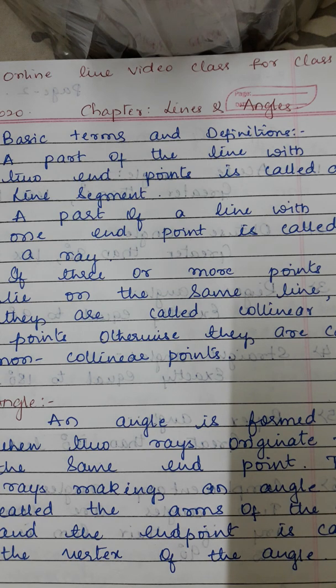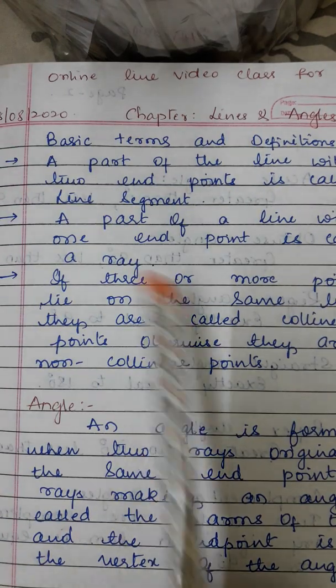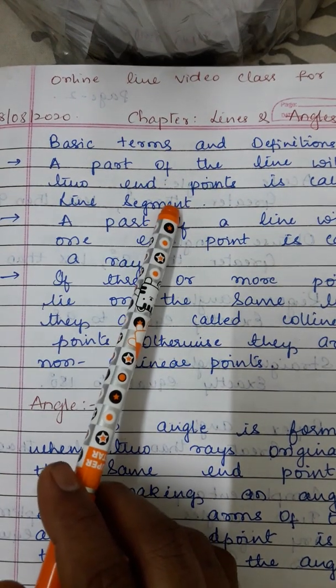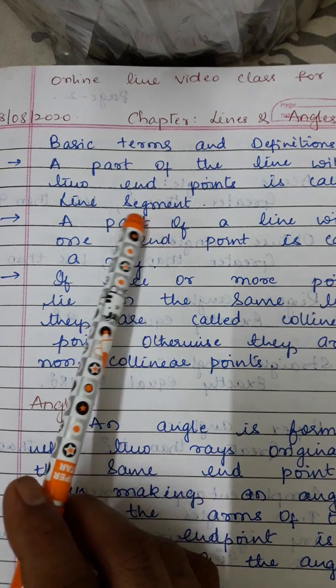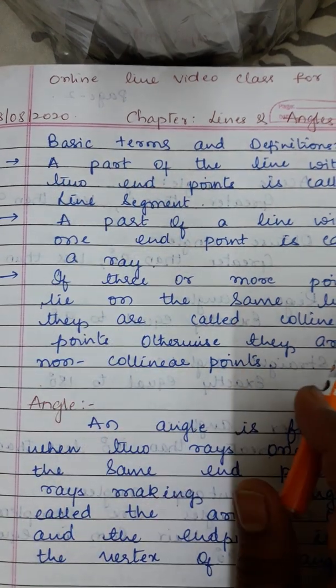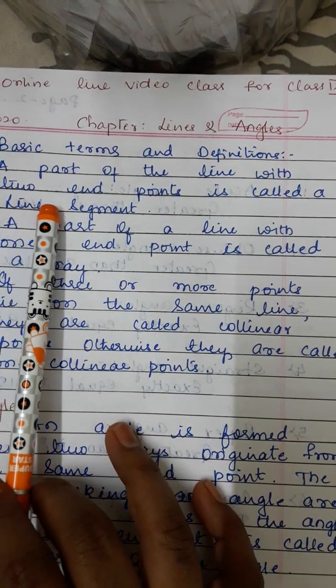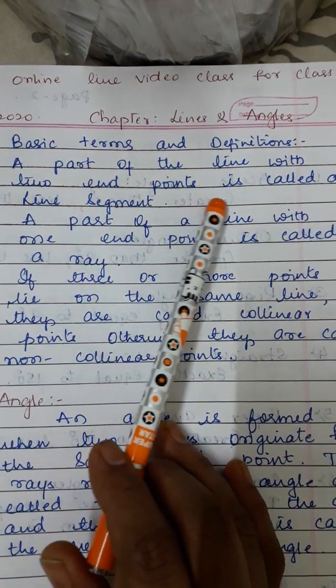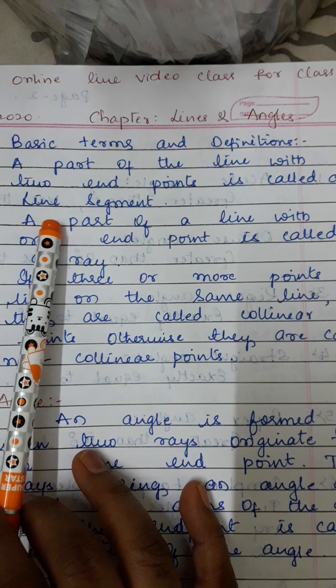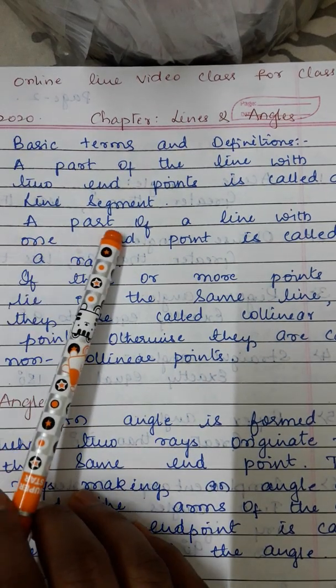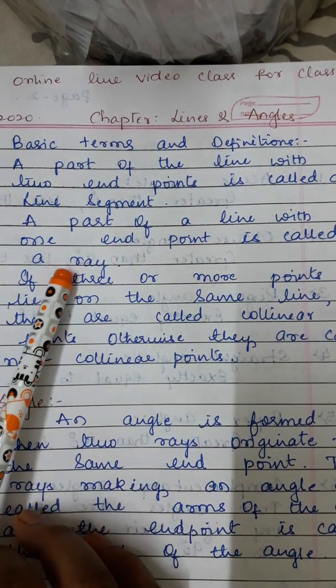So, today in this class, we shall deal with a new chapter, that is lines and angles. Before going to the chapter directly, let us discuss the basic terms and definitions of this chapter. What is a line segment? A part of a line with two endpoints is called a line segment. Then what is a ray? A part of a line with one endpoint is known as a ray.